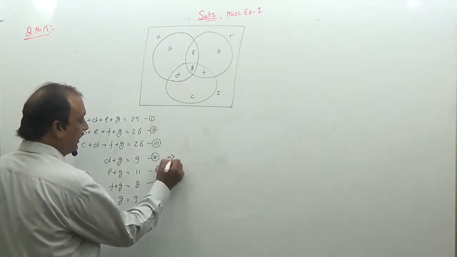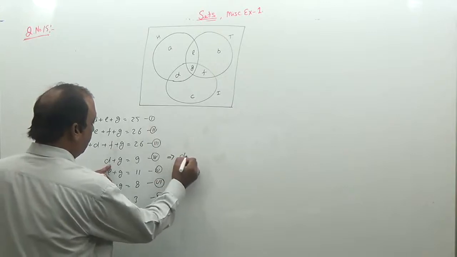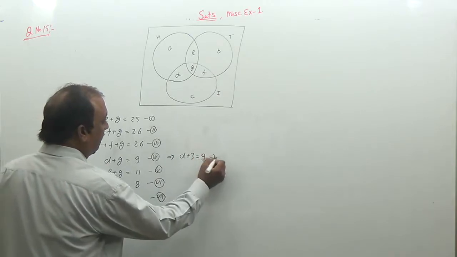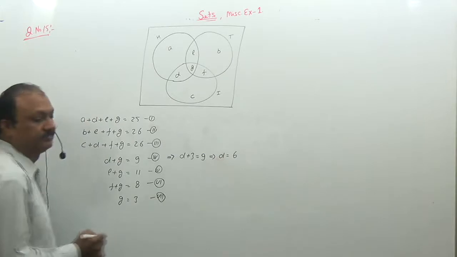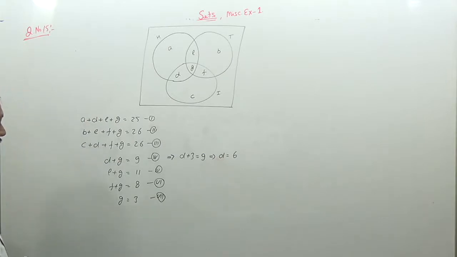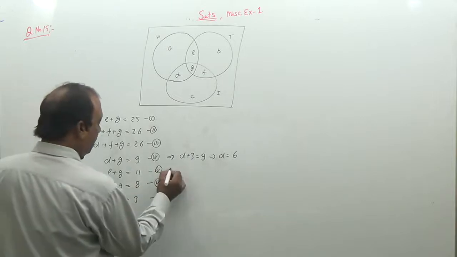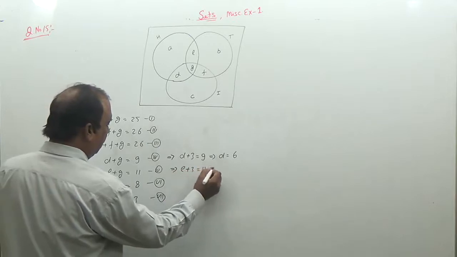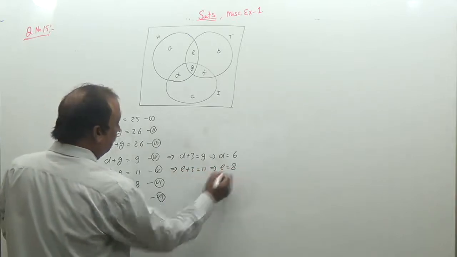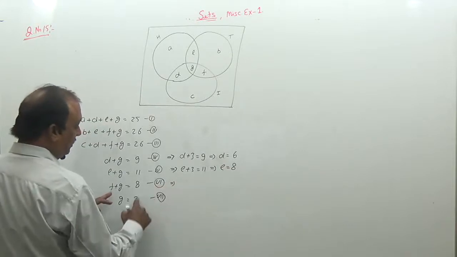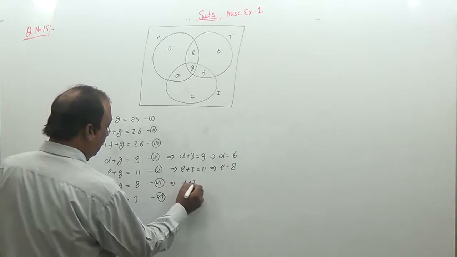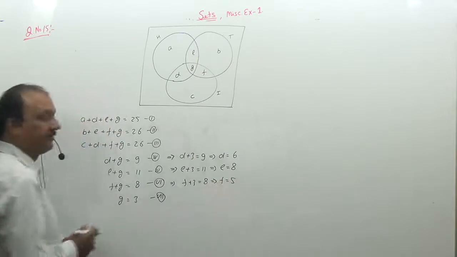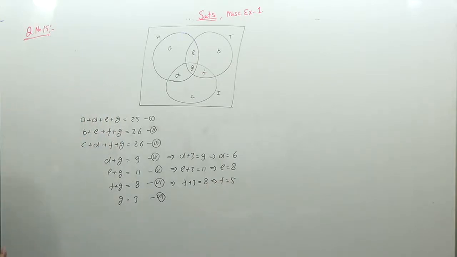Substitute G in this equation. Here you put G. So D plus G, G means 3, is equal to 9. So we can say that D is equal to 6. Substitute G in the fourth equation. Now, substitute G equal to 3 in this equation. So E plus 3 is 11. So E is equal to 8. Now, substitute G equal to 3 in the sixth equation. So F plus 3 is equal to 8. That is, F is equal to 5. So these are the values of D, E, F.